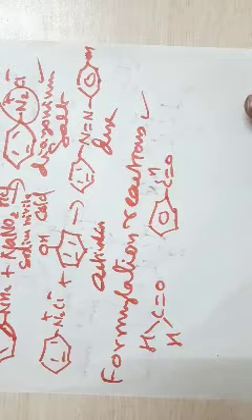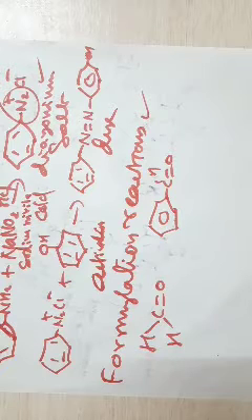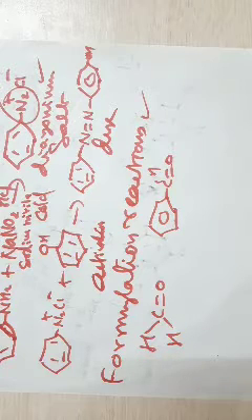These are some of the formylation reactions which we have to discuss. In the next lecture, I will explain the Vilsmeier-Haack reaction, Gattermann reaction, Gattermann-Koch reaction, and the Reimer-Tiemann reaction.